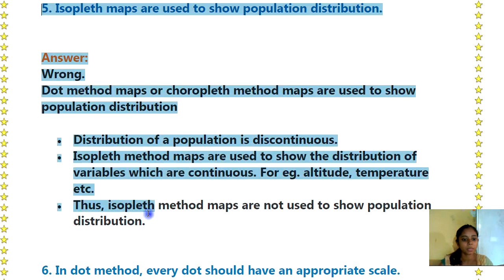Fifth आहे isopleth maps are used to show the population distribution. Answer wrong. Dot method maps or choropleth method maps are used to show the population distribution. Distribution of a population is discontinuous. Isopleth method maps are used to show the distribution of variables which are continuous. For example, altitude, temperature, etc. Thus, isopleth method maps are not used to show the population distribution.